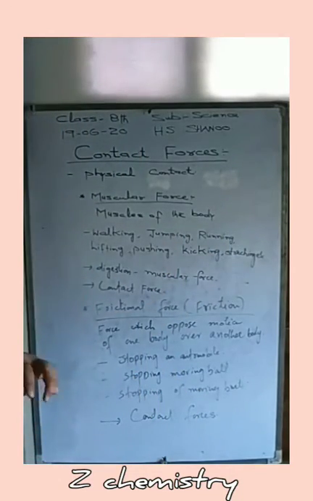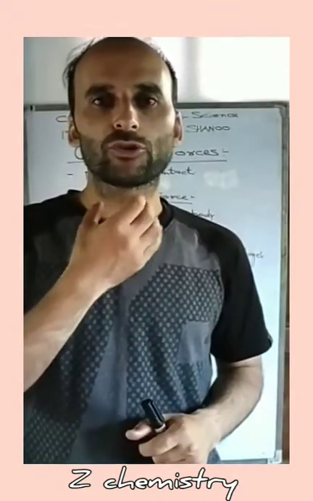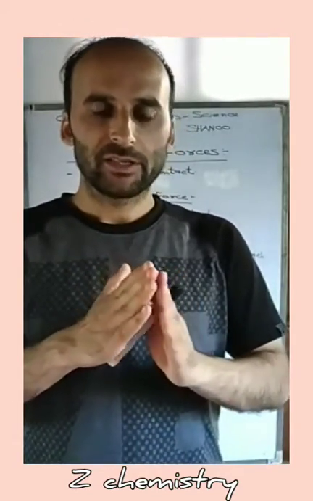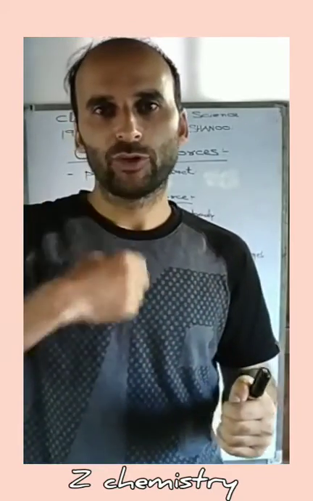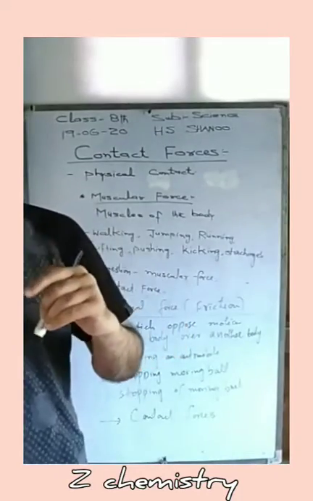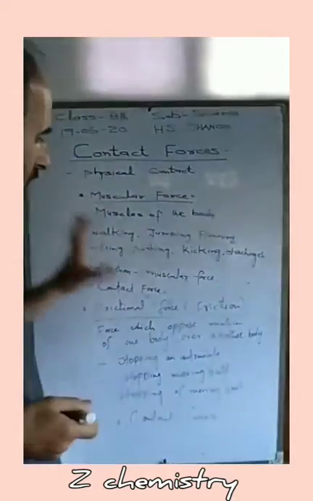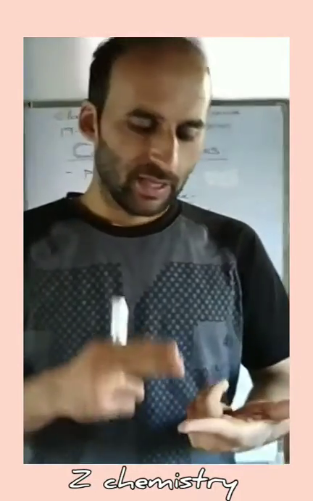Also, during digestion, when we eat food, the food goes through our buccal cavity. It is due to the muscular force, the stretching and relaxation of our buccal cavity, that the food is pushed to the stomach. In the stomach there is mechanical churning of the food.